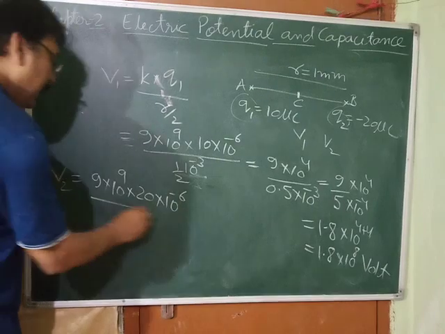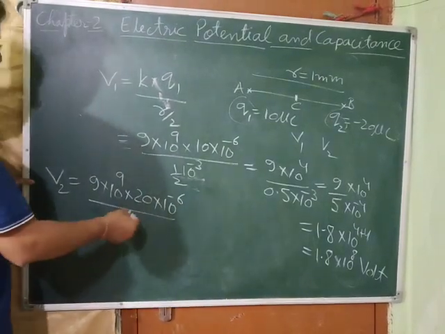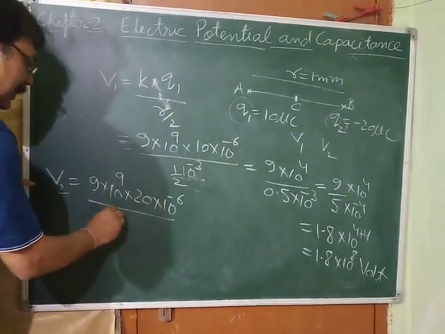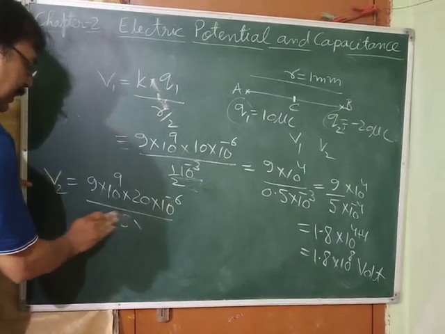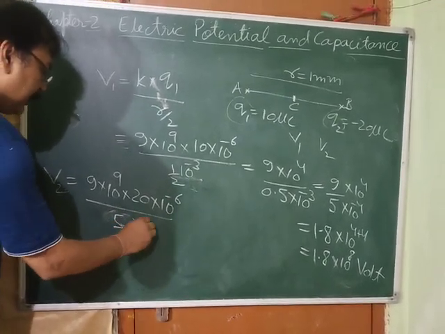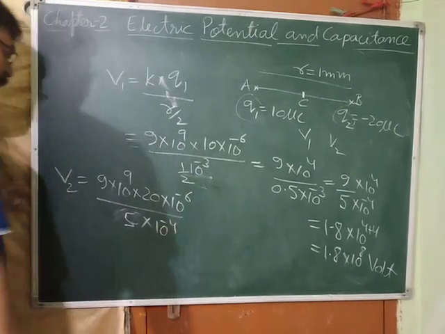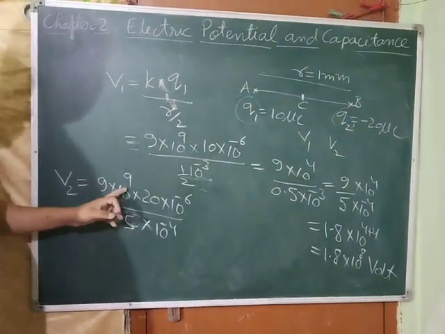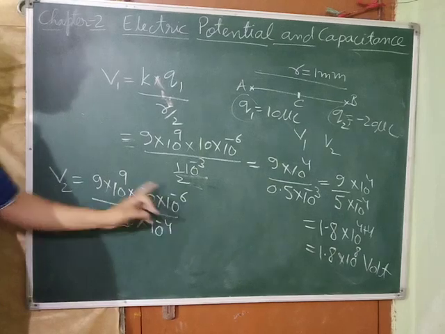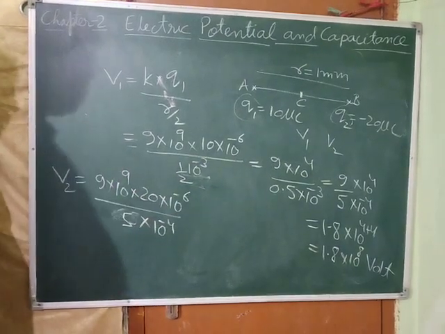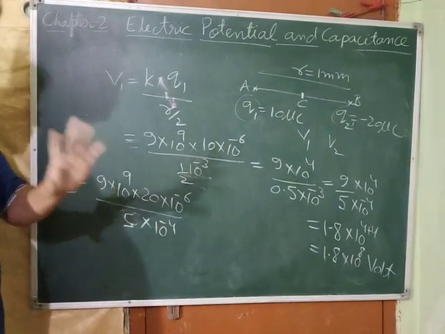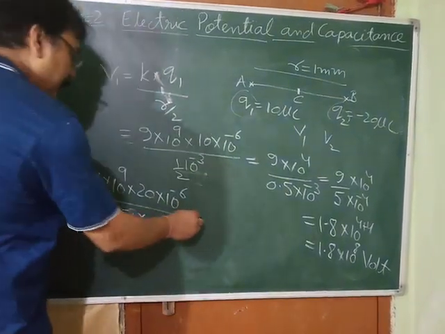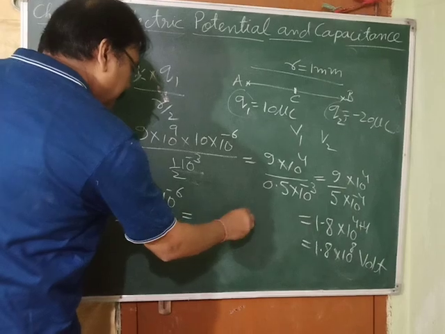Okay. What is R? R is again the same. That is, directly I am writing 5 into 10 to the power minus 4. Okay. See, this is 9. Okay. This is minus 6. 9 minus 6 is plus 3. Plus 3, this is minus 4. We will go up plus 4. Plus 4 plus 3 is plus 7. Okay. So what we are going to get? 10 to the power plus 7.